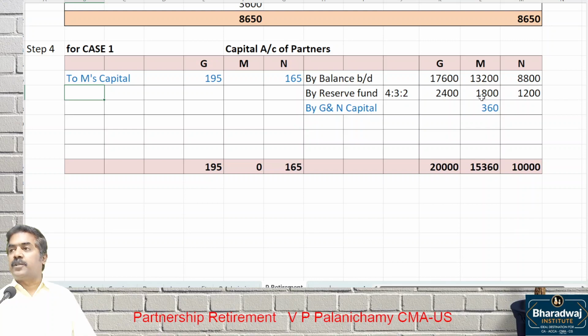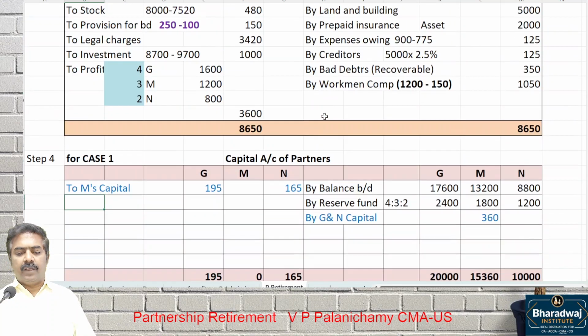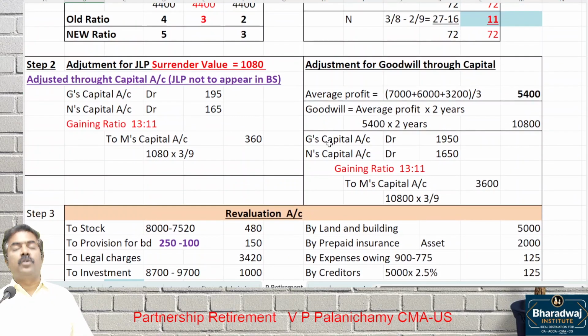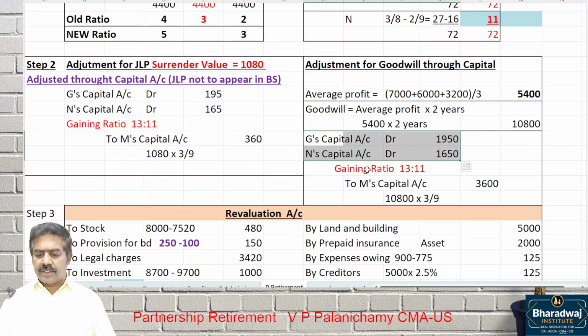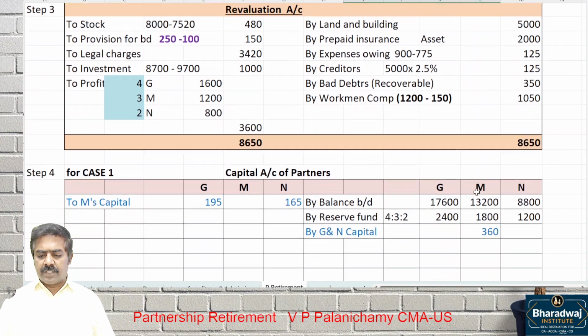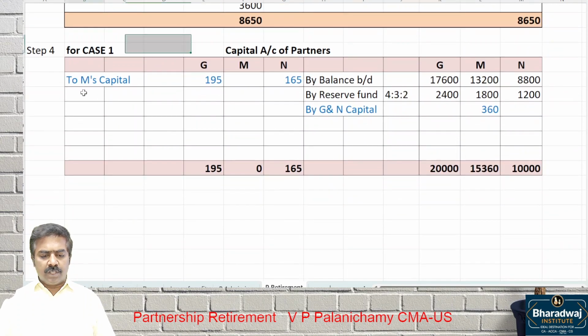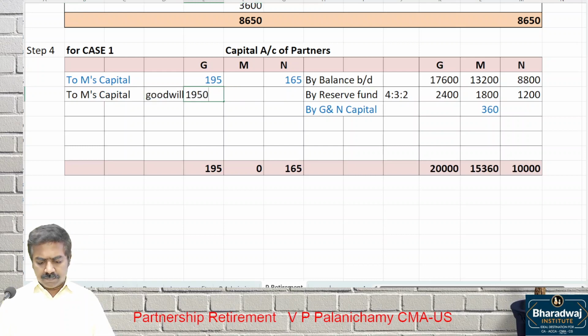Then this is for which one? JLP. We have passed one more entry for goodwill. What entry did we pass for goodwill? G's capital account debtor, N's capital account debtor, to M's capital. This one is for JLP. Next one, to M's capital, is for goodwill: 1950, 1650. First one is for JLP.